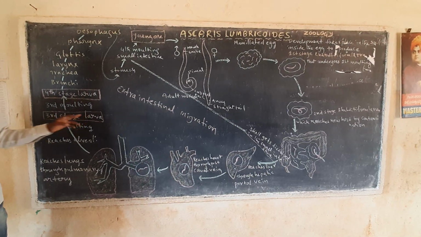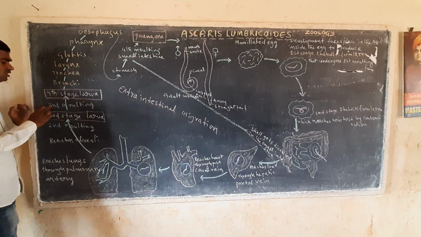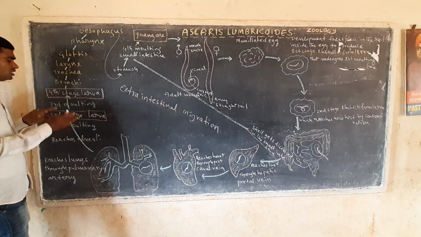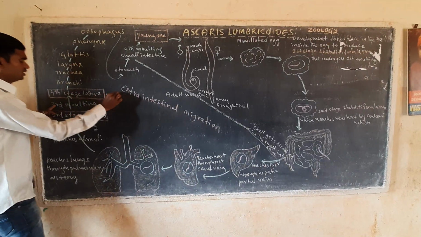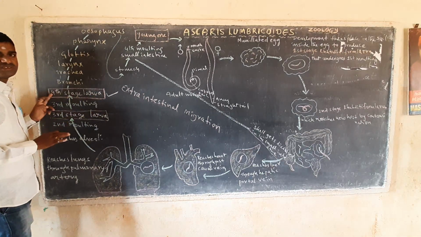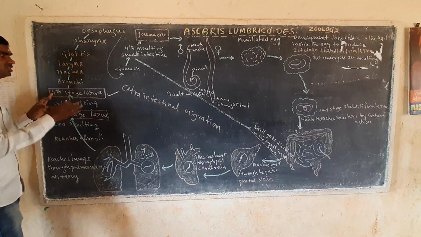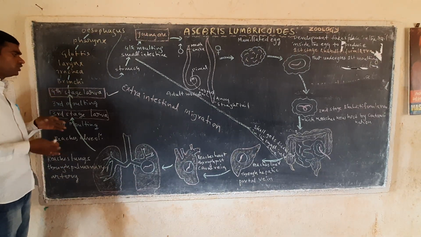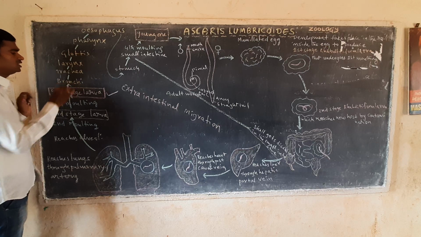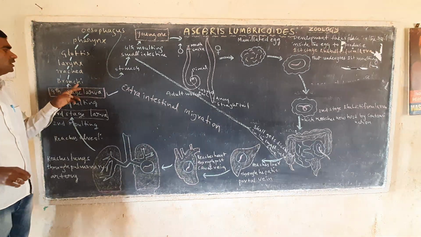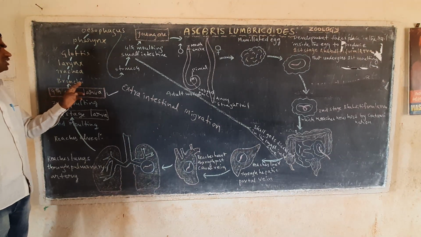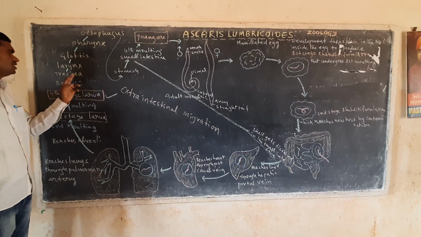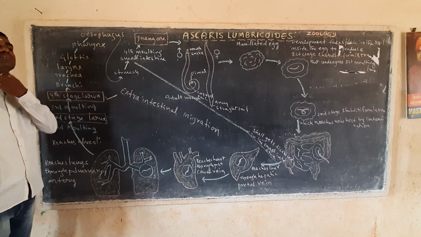The third stage larvae go through the third molting. After the third molting, it forms fourth stage larvae, or fourth stage rhabditiform larvae. After the fourth stage, the parasite enters the bronchi region. From the bronchi, the parasite enters the tracheal region of the human being.